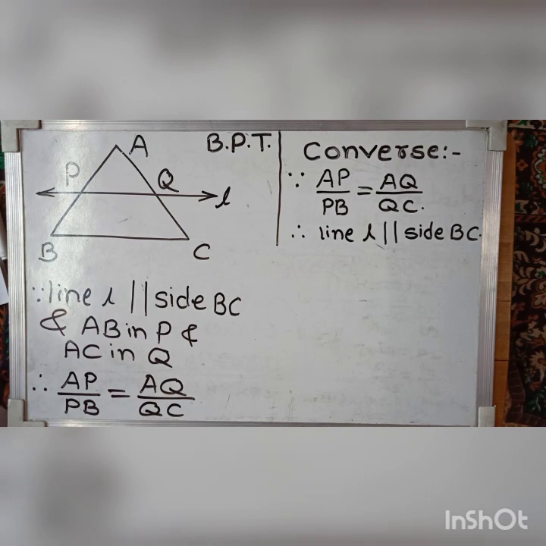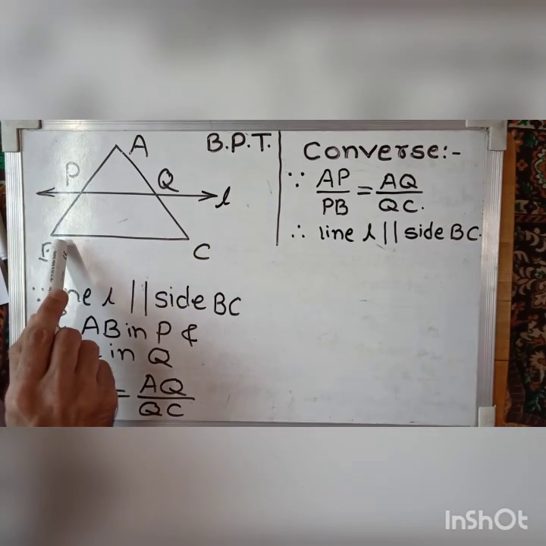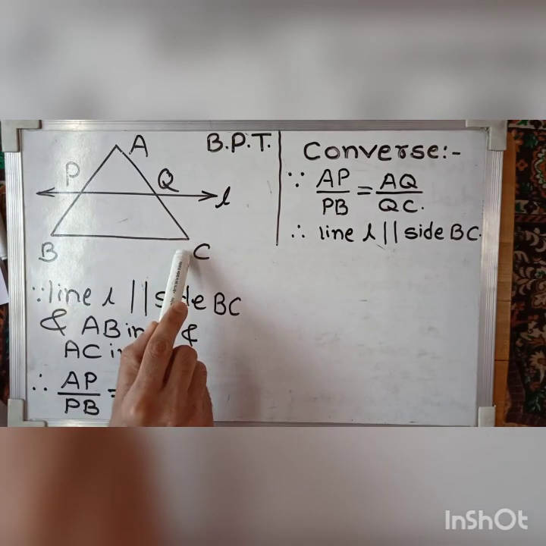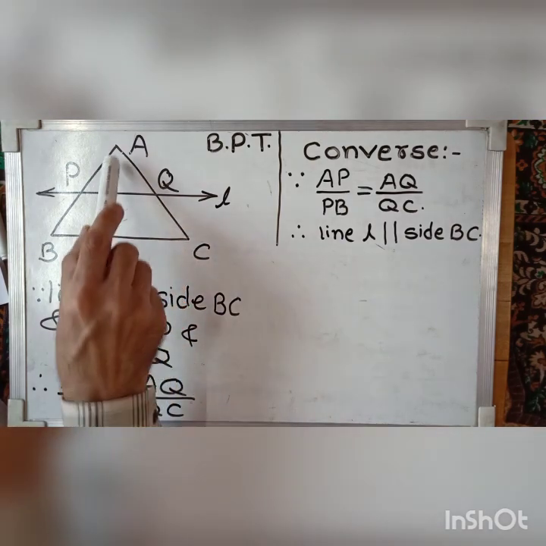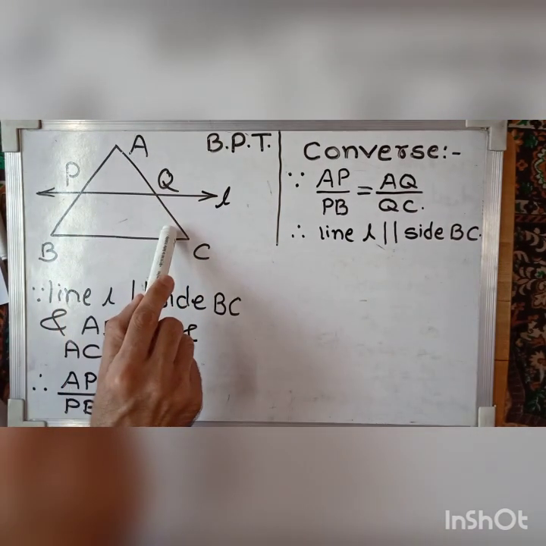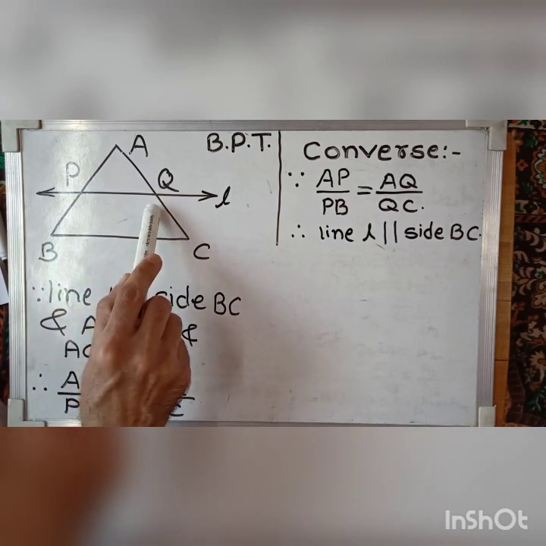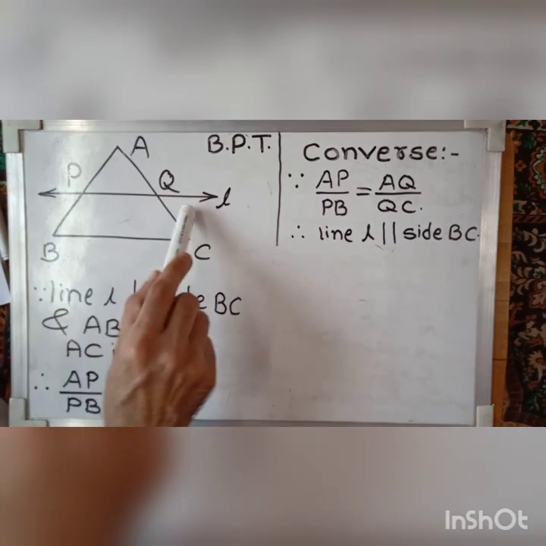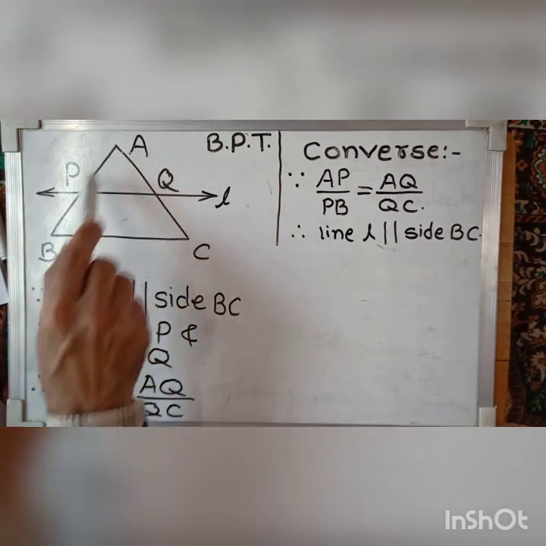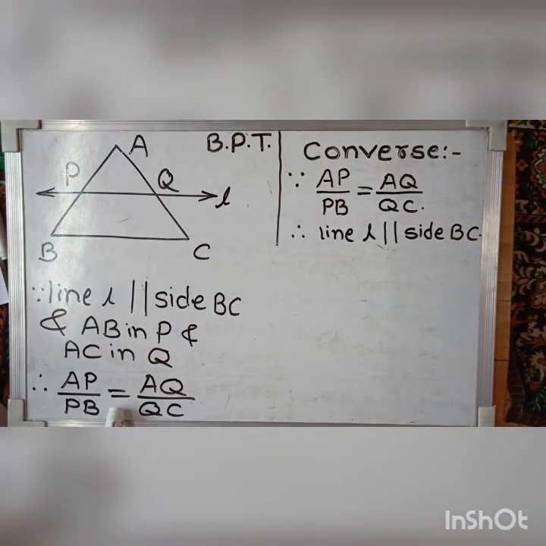Once again, basic proportionality theorem: if a line is parallel to one side, say BC, of a triangle ABC, and it intersects the remaining two sides, say AB and AC, in two distinct points P and Q respectively, then that line divides those two sides in the same ratio.